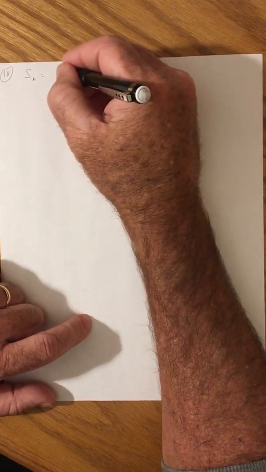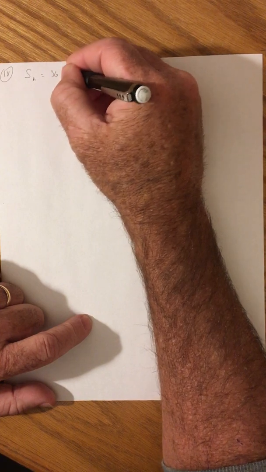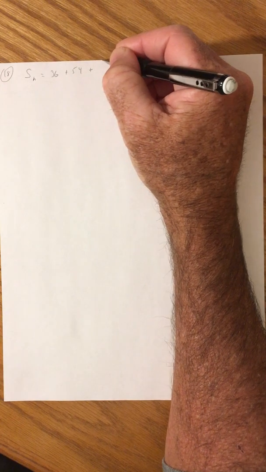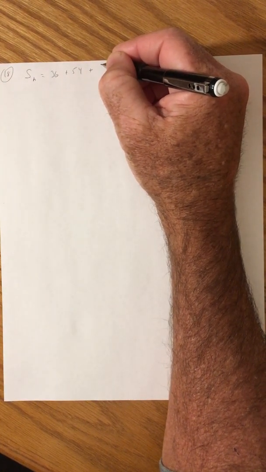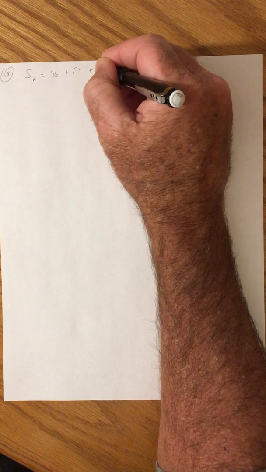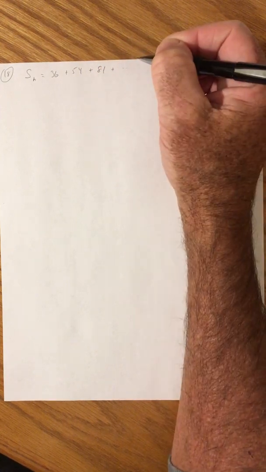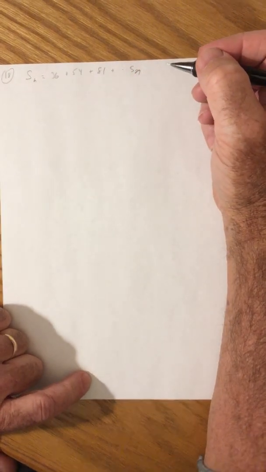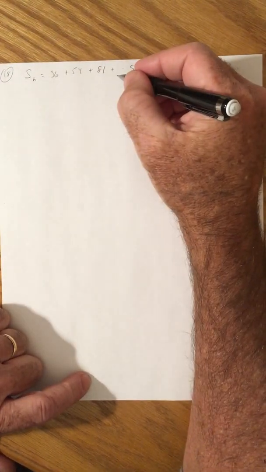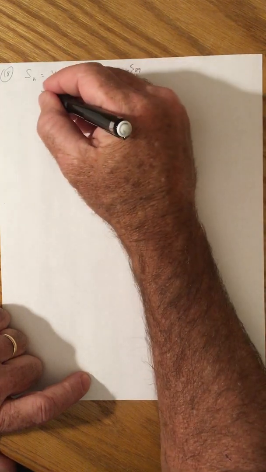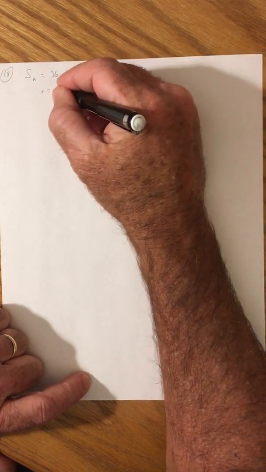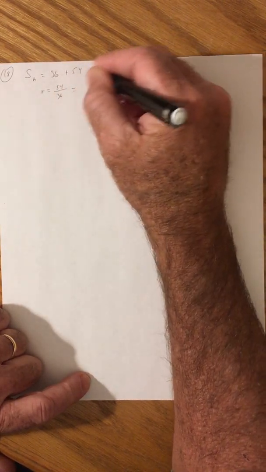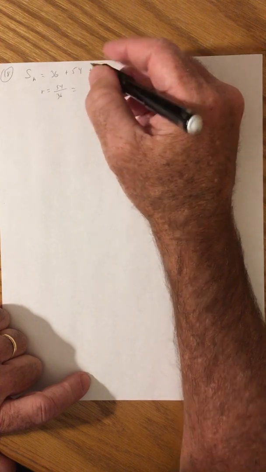All right, so let's look at number 18. 36 plus 54 plus 81. Couldn't read my own writing. Okay, it says find S29. All right, well, this is geometric because there's not a constant difference. So you find the common ratio by dividing the second term by the first, or the third by the second, whatever. These are all multiples of 3, so you get 3 over 2.